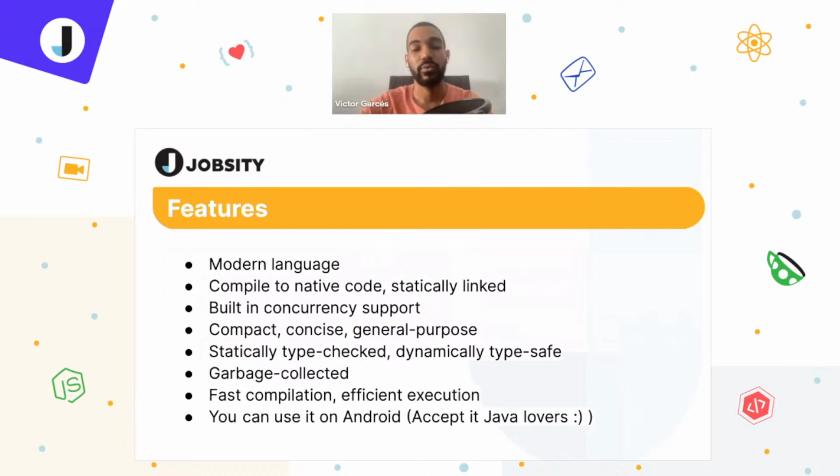In this case, for the Google team, it was a must since they work with high-scale projects. It is also compact, concise, and general purpose. It means that you can use it virtually for everything you want. It doesn't matter what kind of project you're working on, although there are different programming languages for different purposes. It is statically type checked and dynamically type safe. It also has a garbage collector, for those that don't have it.